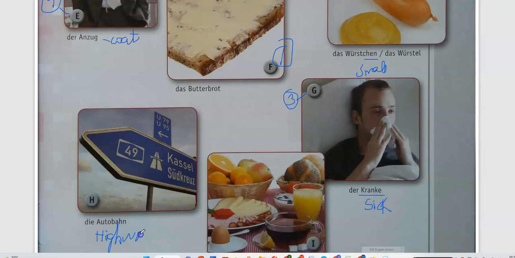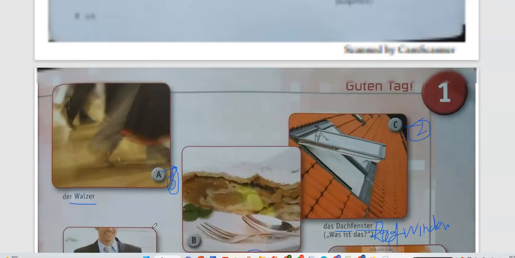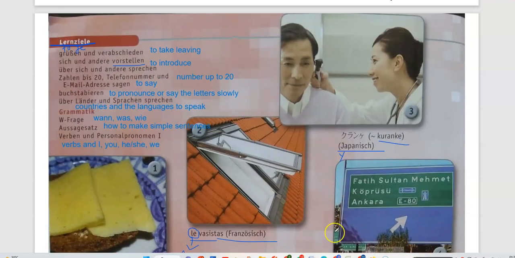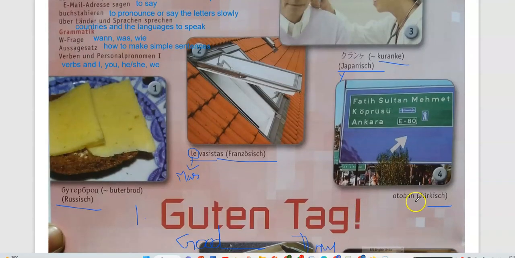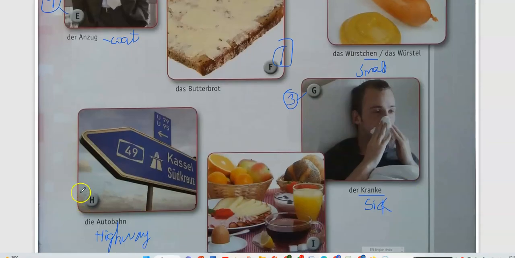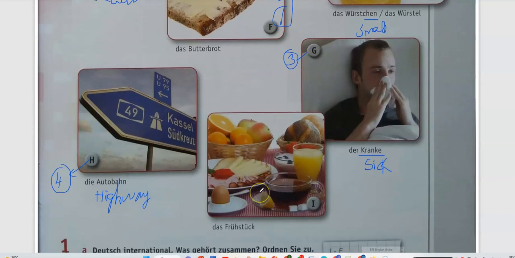So we have to pick an image related to that in the other language, which we have in this Autobahn, it is in Turkish. Number 4 we have to match. So here we are. They are more or less having a similar pronunciation, as we can see when relating German to the other languages.